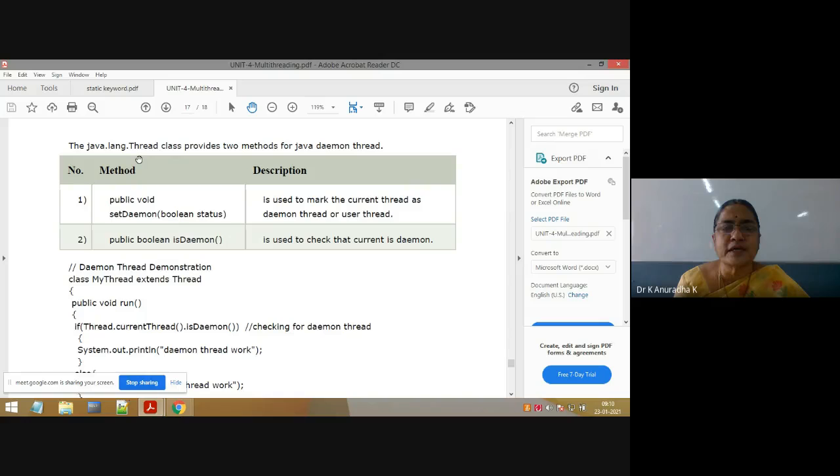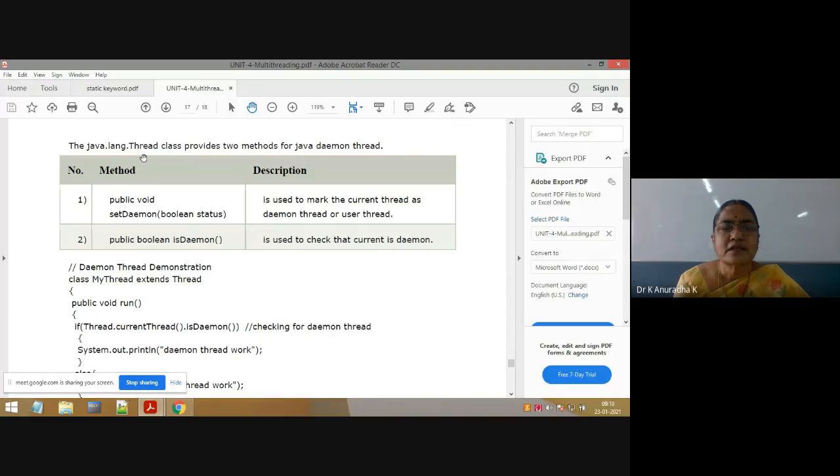They are there in the Object class, java.lang.Object. The java.lang.Object class contains the wait, notify, and notifyAll methods, which are used particularly in inter-thread communication in multi-threading programs.